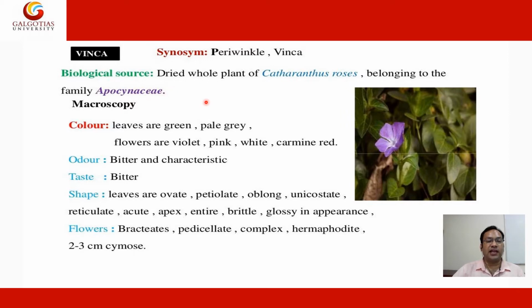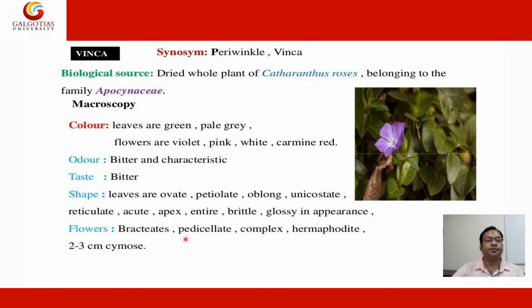Macroscopy: the color of the leaves is green, you see this, green or pale grey. Flowers are violet, pink, white or carmine red. You see this is the violet. Odor is bitter and characteristic.